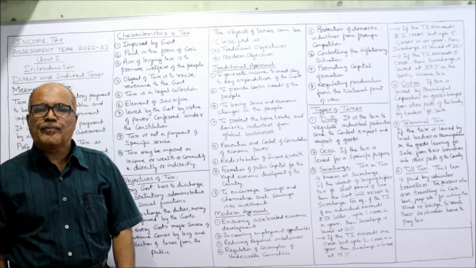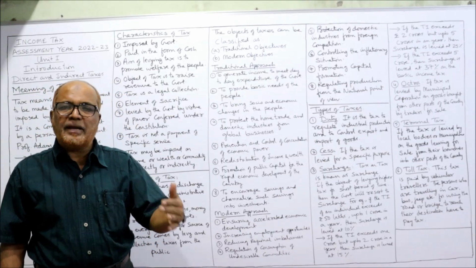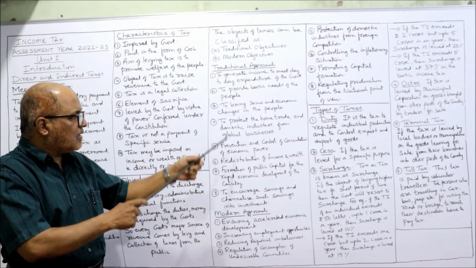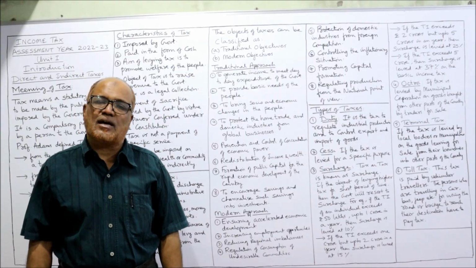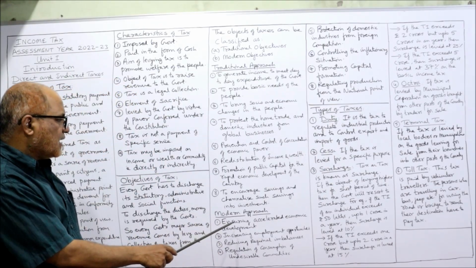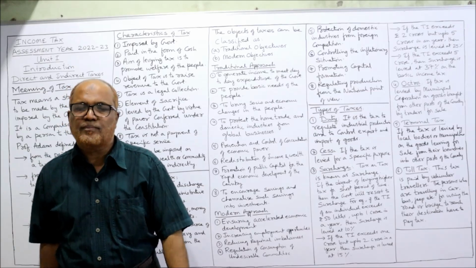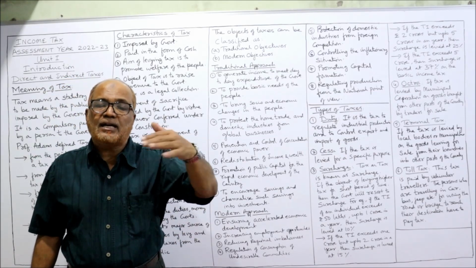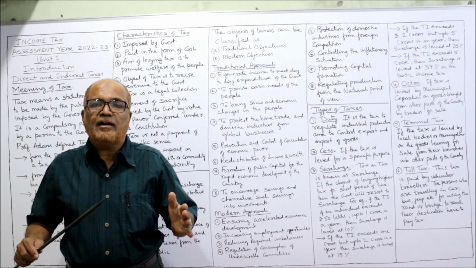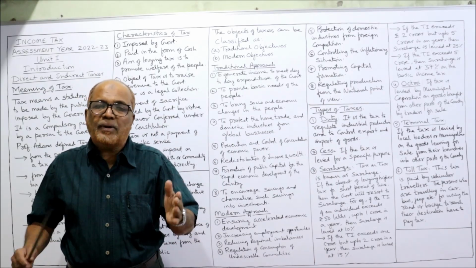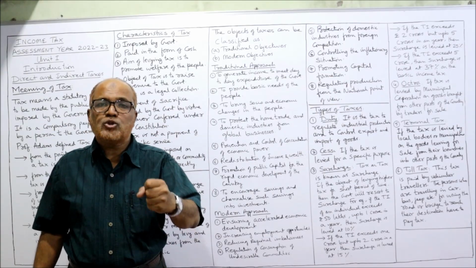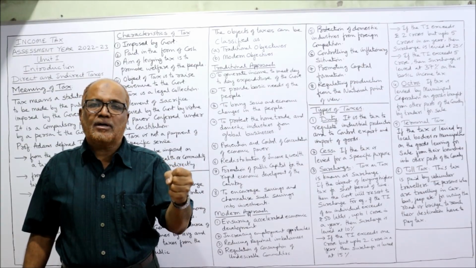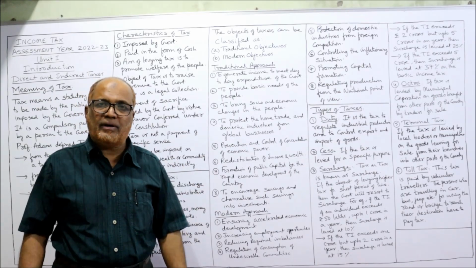Now the modern approach. In the present days, the approach has changed. Earlier, these were the objectives why tax is collected. But right now, the first one is ensuring accelerated economic development. We want not only economic development, we want accelerated economic development. That means the speed, the pace of development should be high. Our development should be at a higher speed. To speed up economic development, the government will implement the tax.